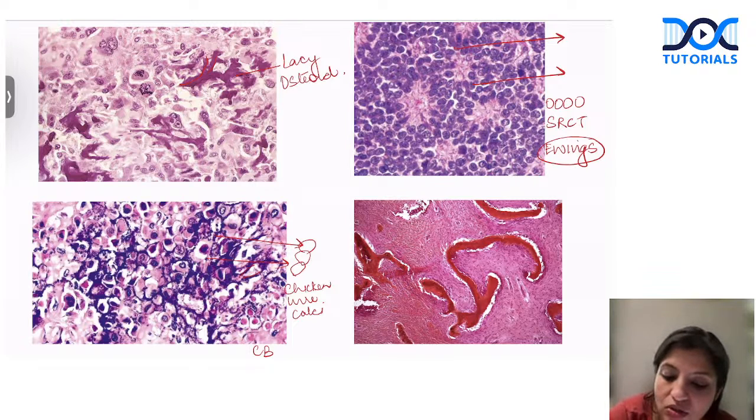Now, most of the cells, if you focus, have the cytoplasm appearing a little clear, clearish. Why? Because they have a lot of glycogen in the cytoplasm. So they will be stained beautifully with PAS.